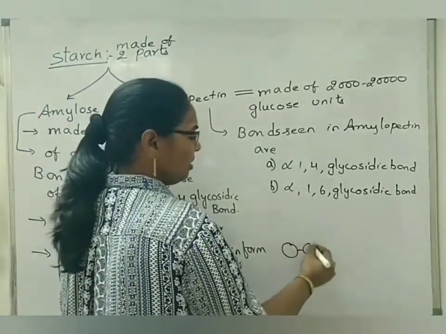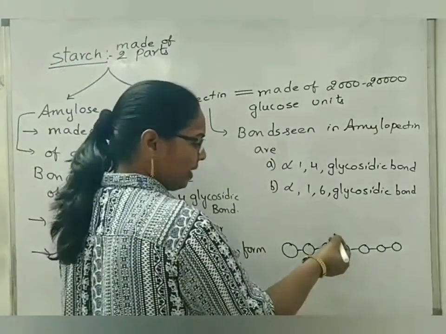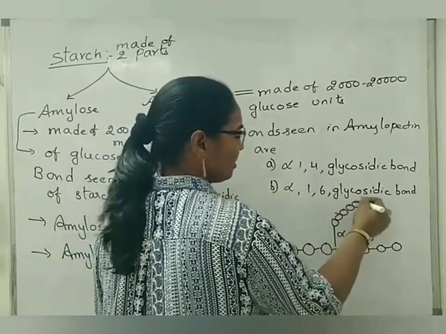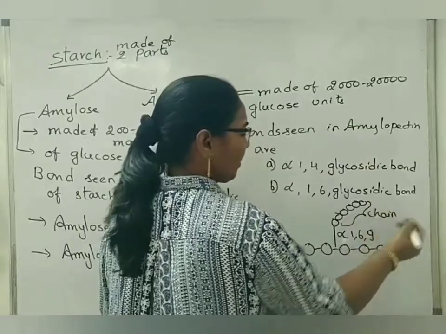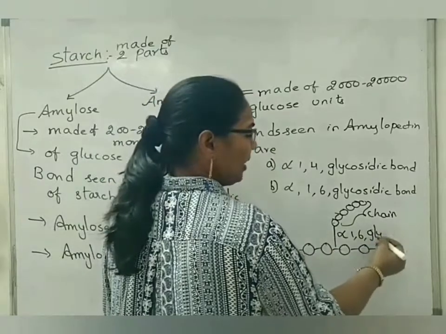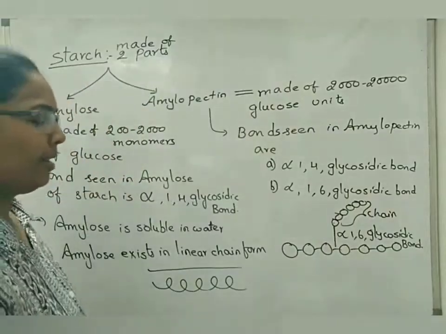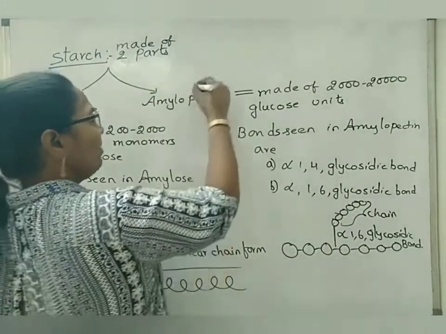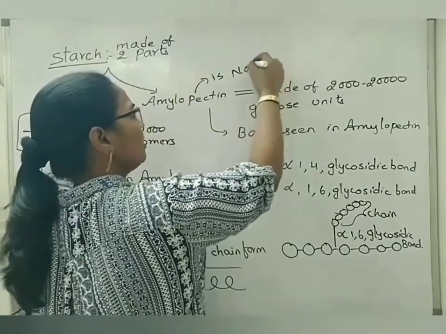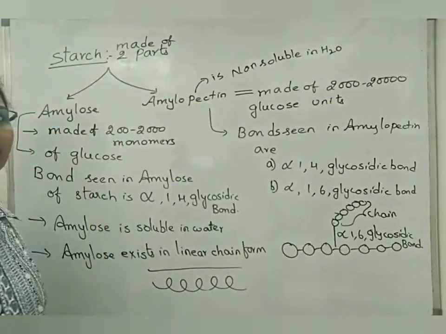Suppose alpha 1,4 glycosidic bond exists in one chain, and it will have a branch. So here alpha 1,6 glycosidic bond will exist. So this is considered as the chain. The contact between the chain and another linear form of glucose units will show 1,6 glycosidic bond. Now, this amylopectin is non-soluble in water. But amylose is soluble in water.